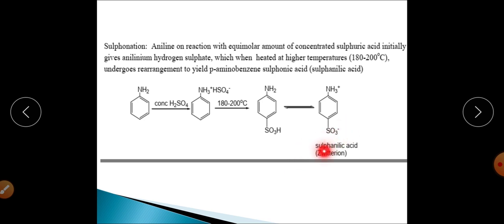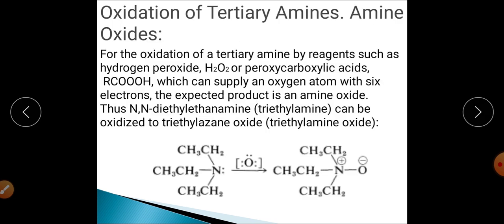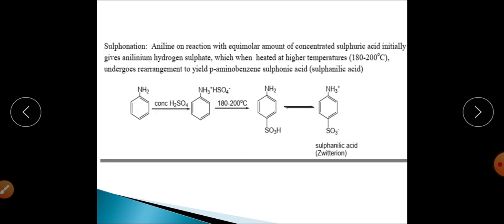And because the acidic as well as basic group are both present in the same compound, it will get converted into sulfanilic acid, and this basically exists in the form of a zwitterion. So this is all about the aromatic electrophilic substitution reaction.